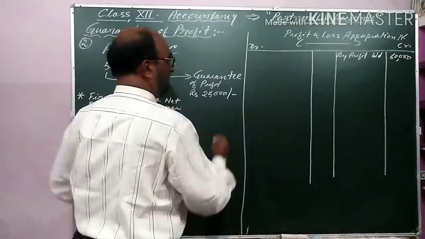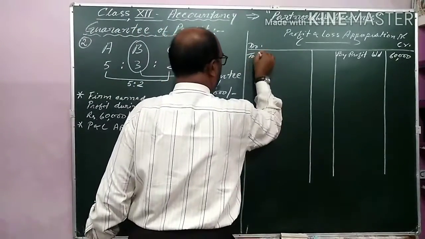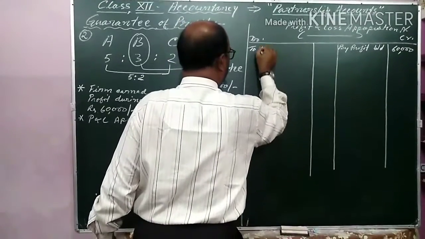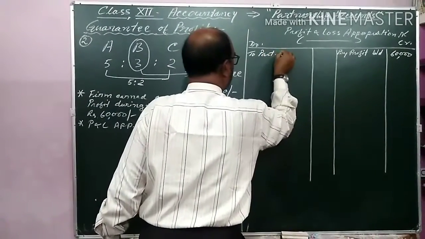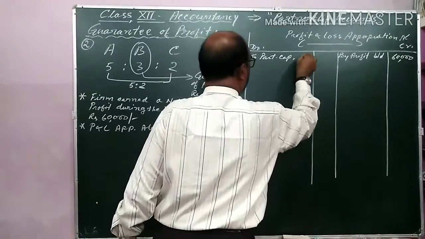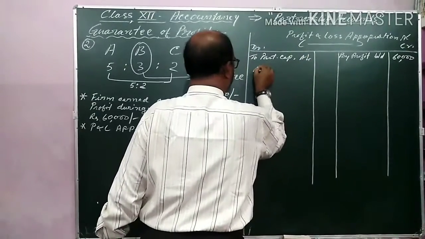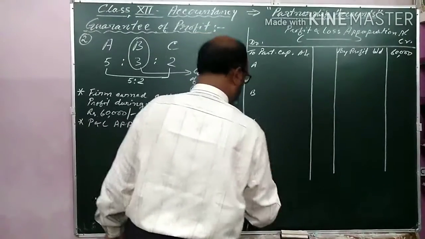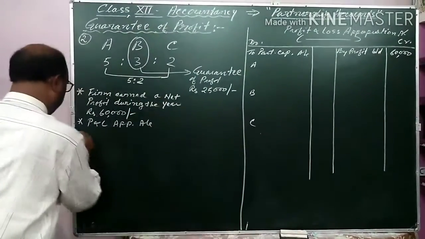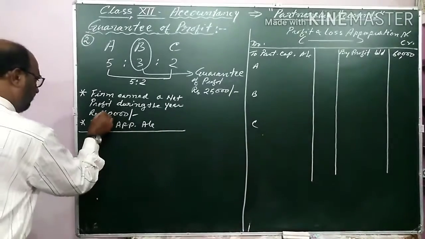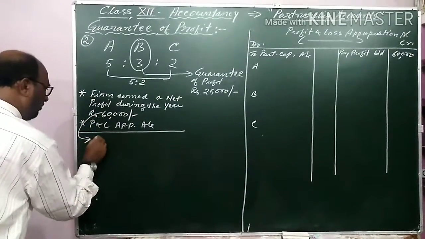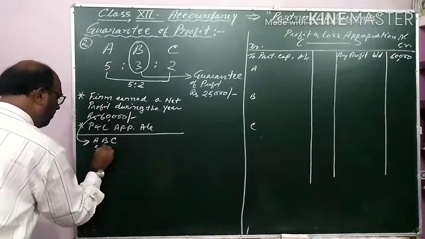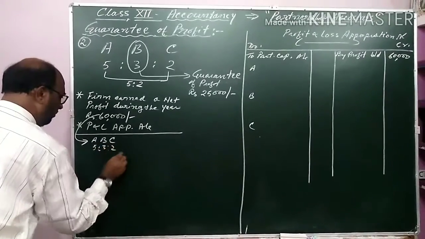And now I am distributing the profit to the partners' capital accounts, A, B and C. First of all, this profit will be distributed to A, B and C in the ratio of 5:3:2.